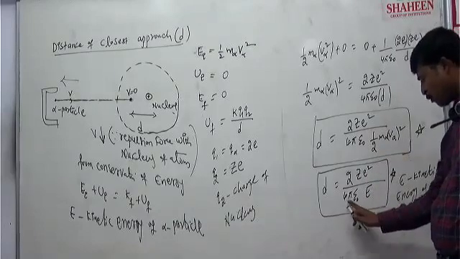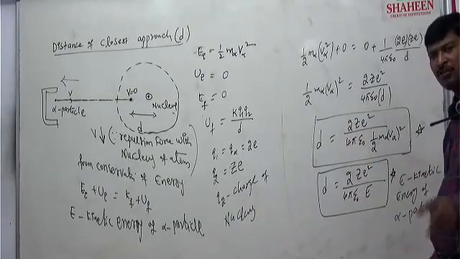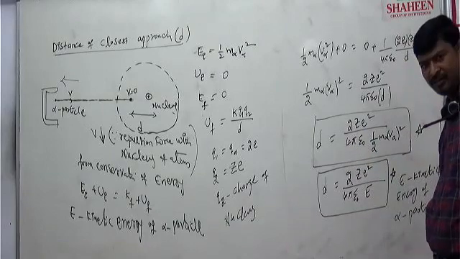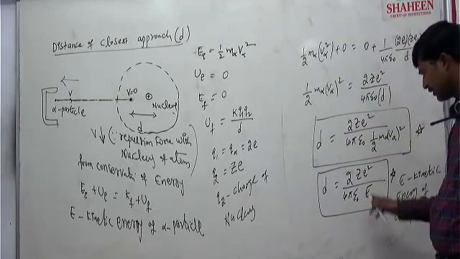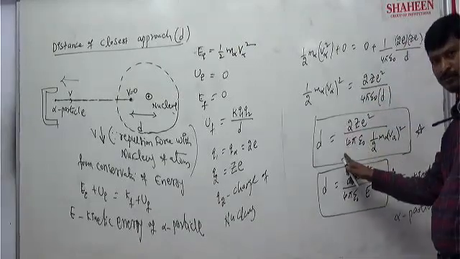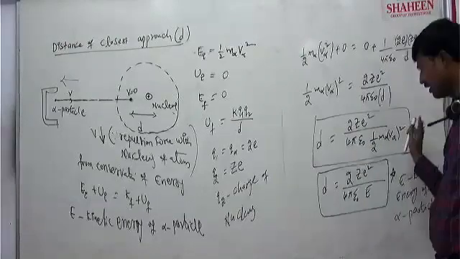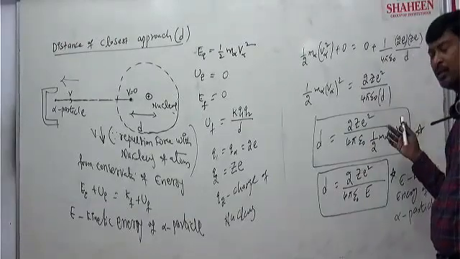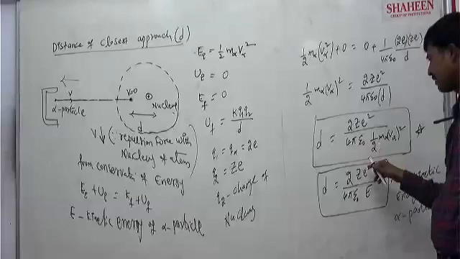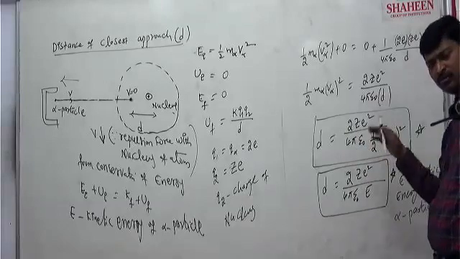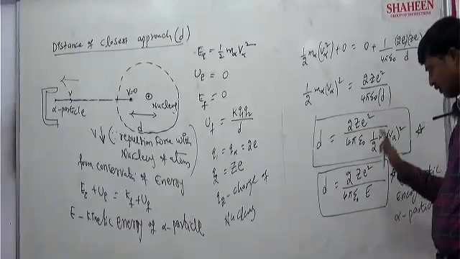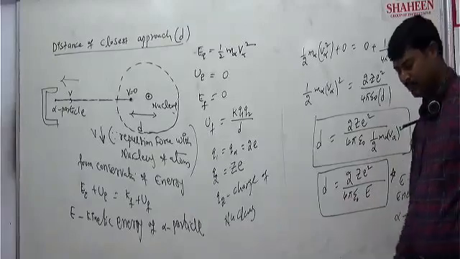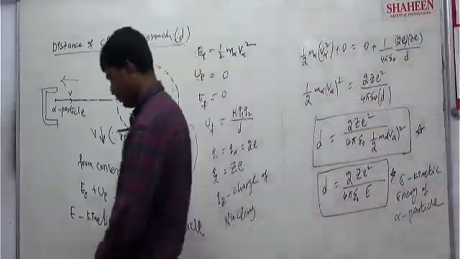And 1 by 4 pi epsilon naught, we know the value is 9 into 10 to the power of 9. Correct? So in a numerical question we can use it directly. That's the reason I did not cancel out here. Because in a numerical question you want to substitute, you can substitute directly. Otherwise, if I cancel the 4 pi epsilon naught, again you ought to write the pi value, epsilon naught value, etc. For numerical purposes, I kept it like that. Clear?